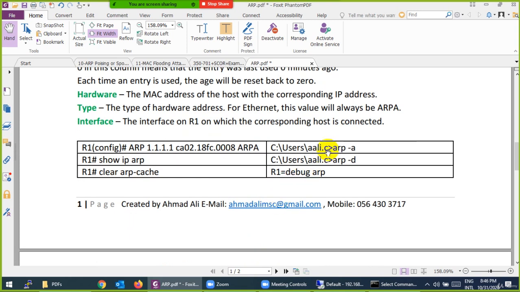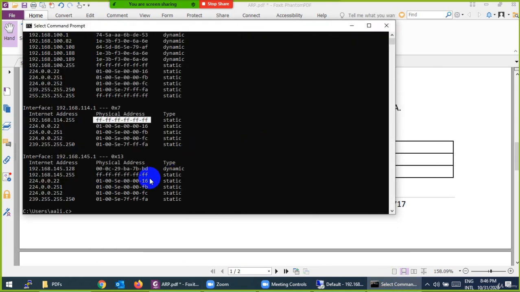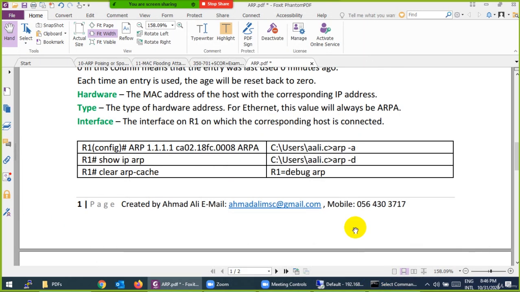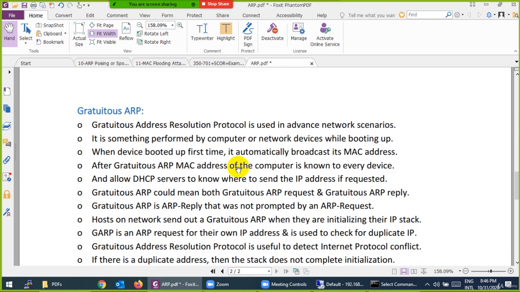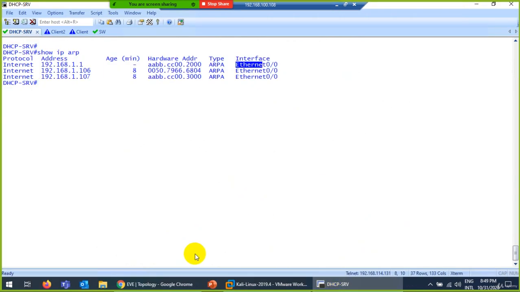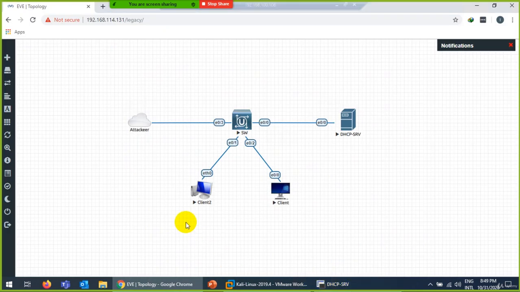In Windows we use arp -a, which I told you, and you can put in static entries and dynamic entries, and you can delete them. The same thing exists in Linux as well. There is arp there too. On any layer 3 device, it will generate its ARP detail automatically.